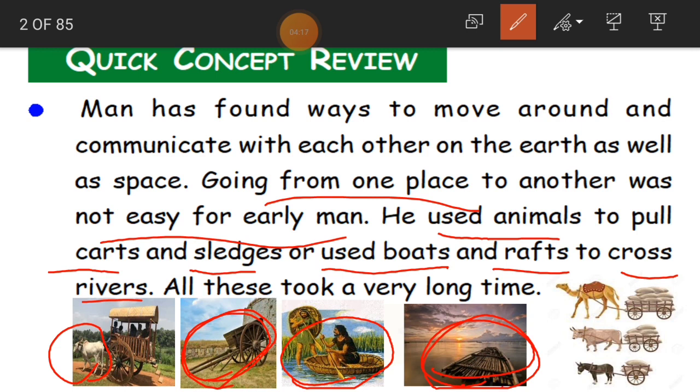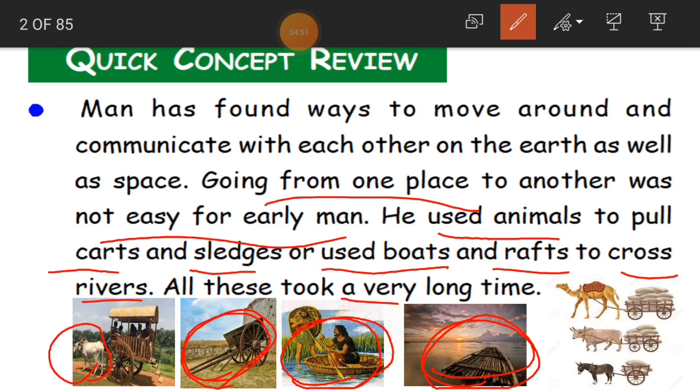They have just joined all the bamboo sticks or wood together and made a surface where they can sit and cross the river. So early man used animals to pull carts and sledges, and to cross the rivers he used boats and rafts.